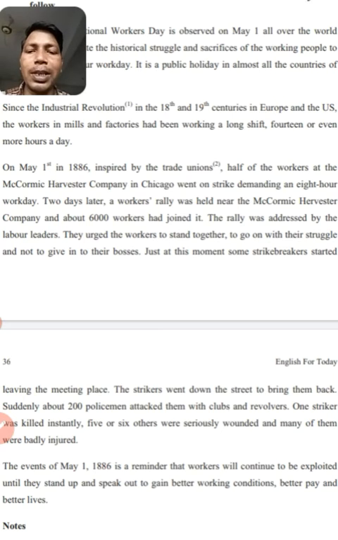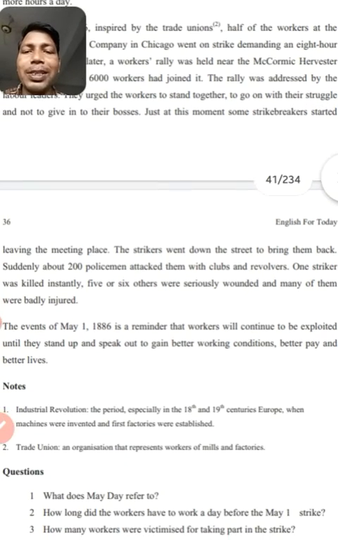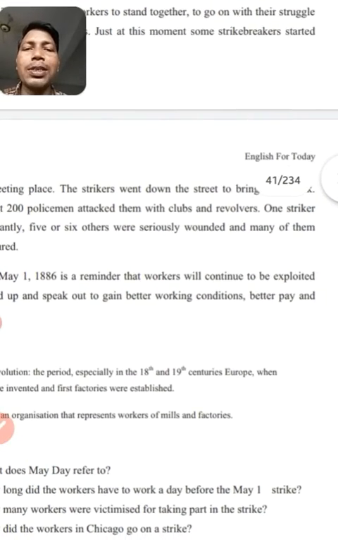Dear students, if you have seen any protest in your area, you will see that most of the people agree, but some do not. You want to go on a strike, but some want to break it. This type of people you can see everywhere. So just at this moment, some strike breakers, means who do not agree with them, started leaving the place.